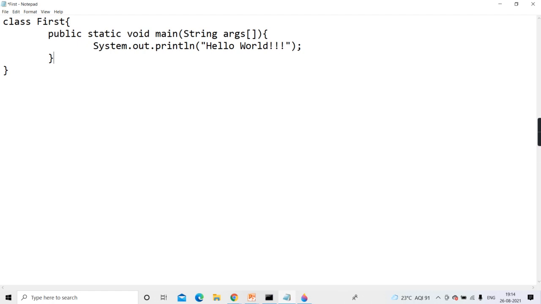Clear? It's not like that. You have to not spend, you have to invest. It's called an investment. You have to invest a lot of time, then you make each and every concept clear. So at appropriate time I'll come to it. That is what is abstract, what is final, what is static, and what is public, what is private, what is protected, everything I'll tell you. So you got it. Before this, those two things can come. Then comes class. So is class a keyword? Class is a reserved word.